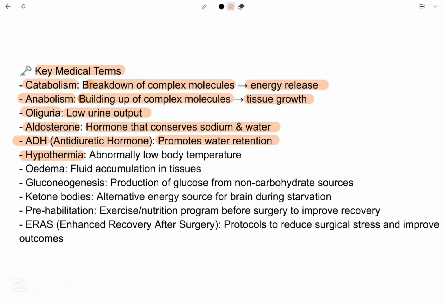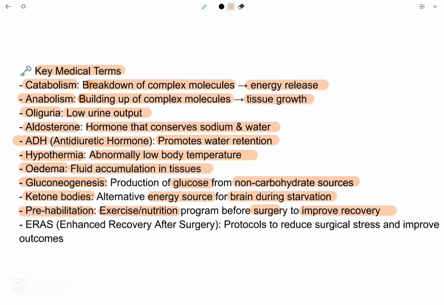Hypothermia is abnormally low body temperature. Oedema is fluid accumulation in the tissues. Gluconeogenesis is production of glucose from non-carbohydrate sources. Ketone bodies are an alternative energy source for the brain during starvation. Rehabilitation is an exercise and nutrition program before surgery to improve recovery.